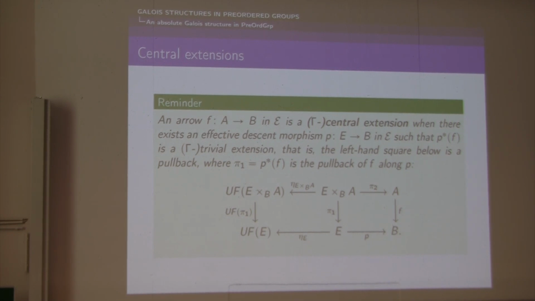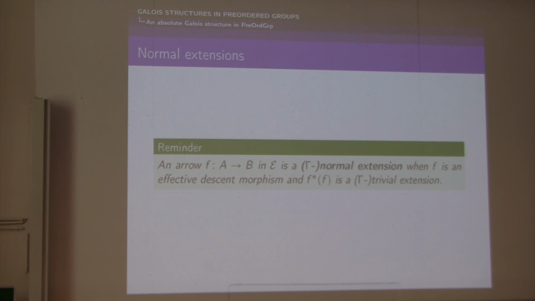All you need to know is the description of effective morphisms in the category of preordered groups, but I already told you that it is just given by morphisms F bar such that both F and F bar are surjective. Okay, and now we have some special kind of Gamma-central extensions, which are called Gamma-normal extensions, and these are given by effective morphisms F such that the pullback of F along F is Gamma-trivial.